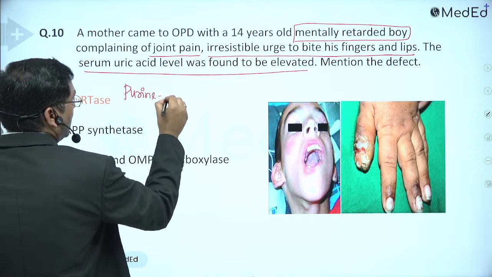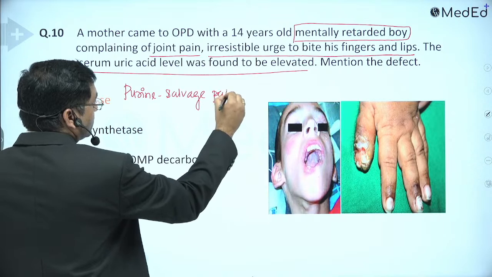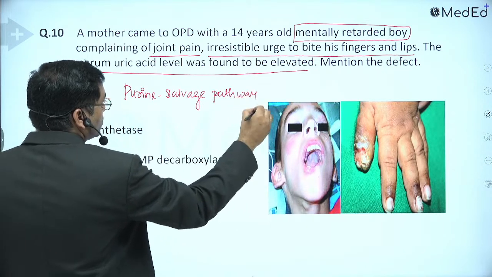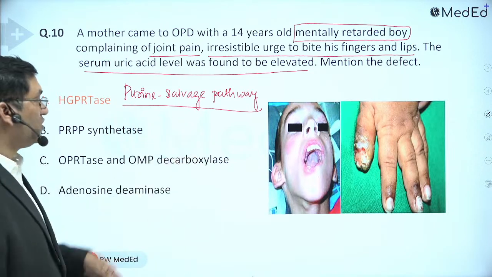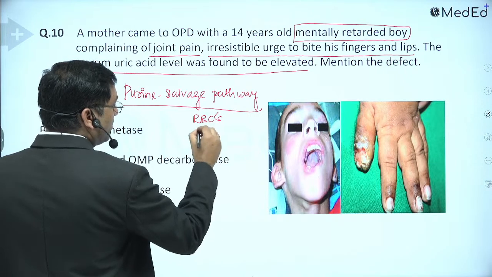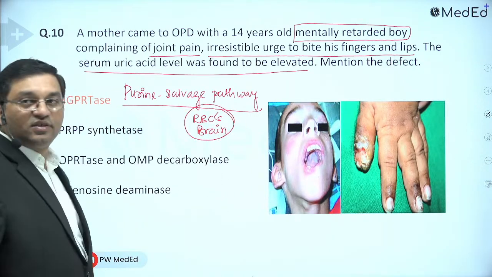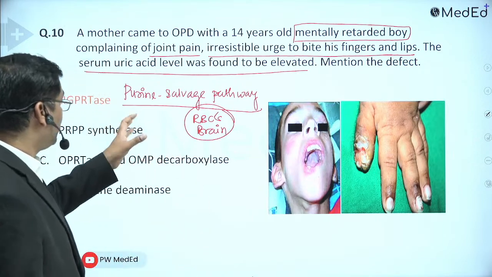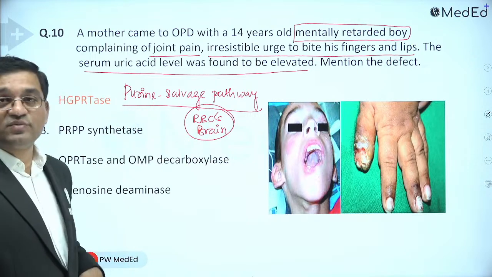This pathway is more important than the de novo synthesis of purine nucleotide because it is typically important in RBCs and in the brain. Brain and RBCs are dependent on the salvage pathway.